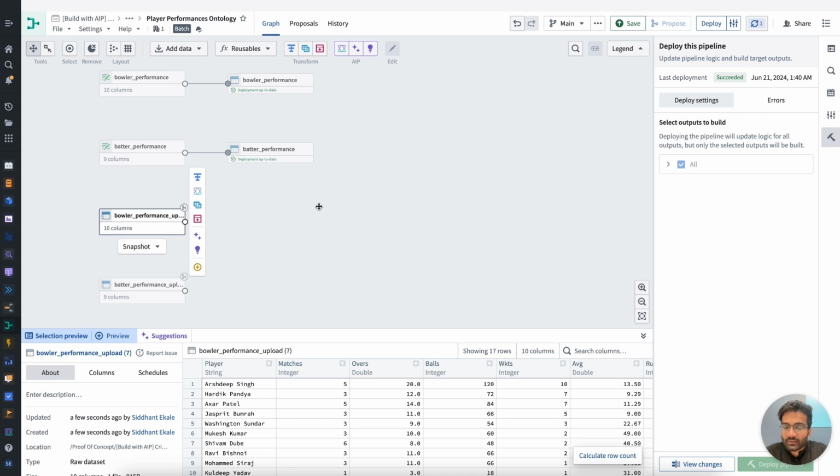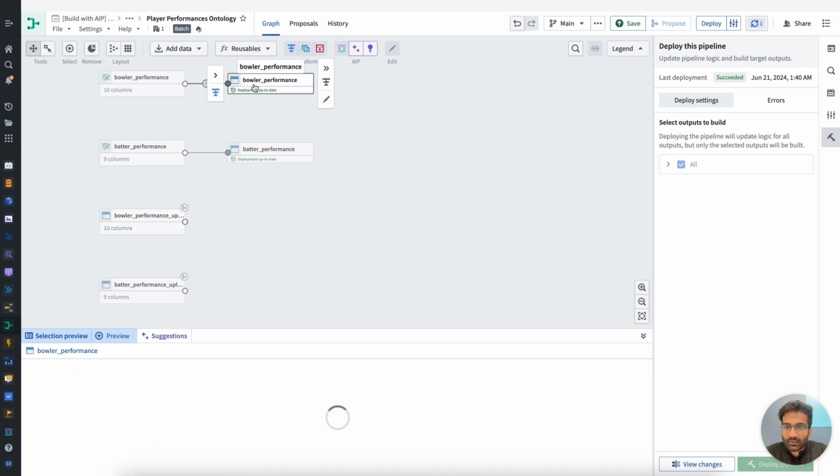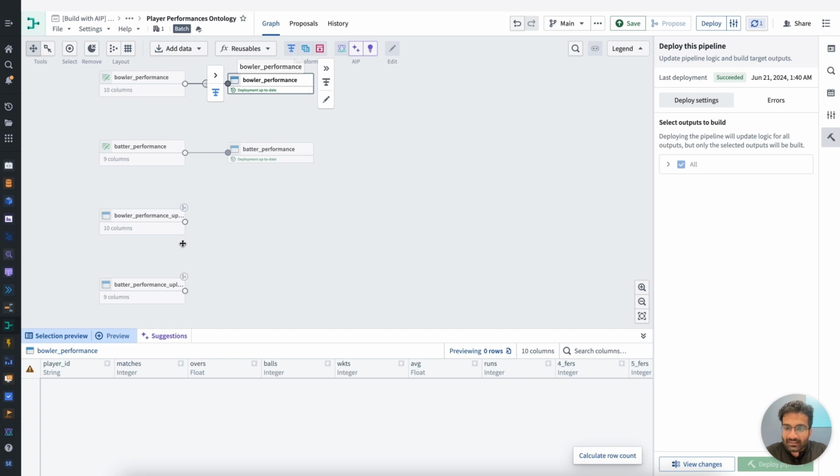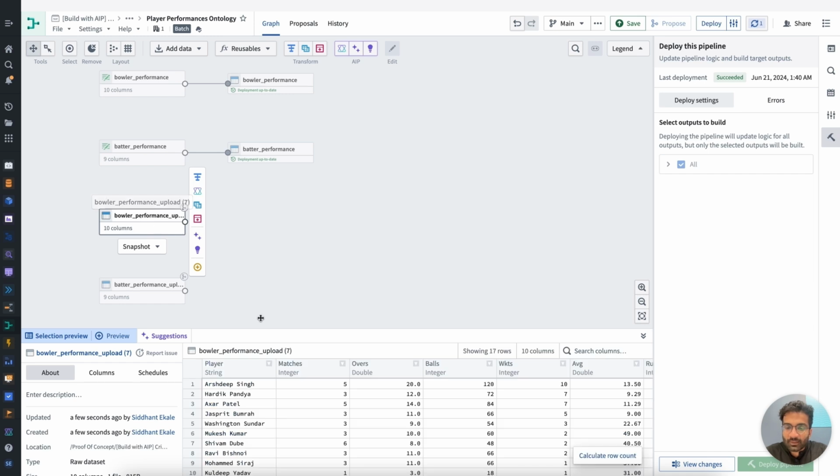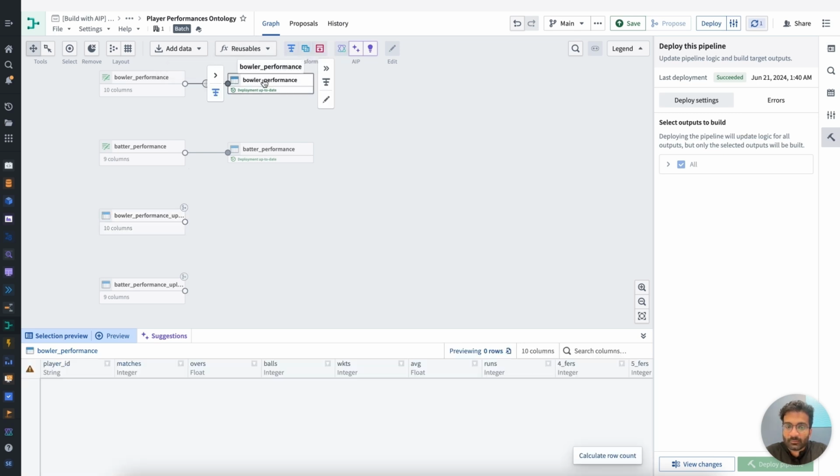While I was browsing through these datasets, I realized that the ones that I've uploaded and the ones that are backing the ontology are slightly different. As you can see, the names of the columns here are in lower snake case, whereas in the ones that were uploaded were title case. So I'm going to have to do that transformation. Additionally, the ones that are uploaded only capture the names of the players, but not the player IDs.